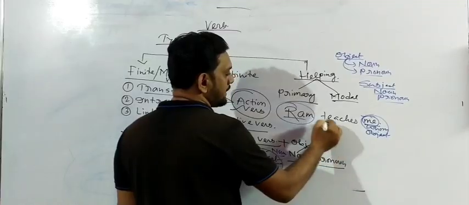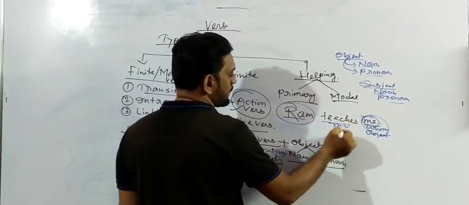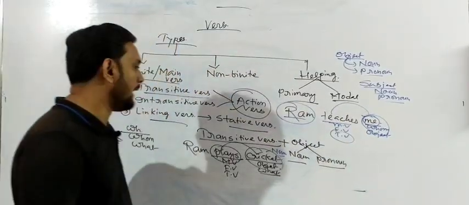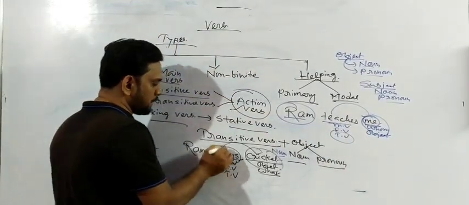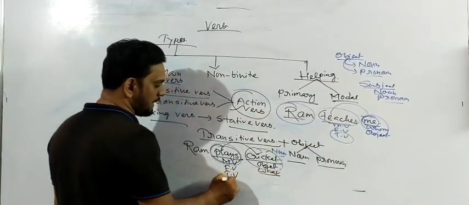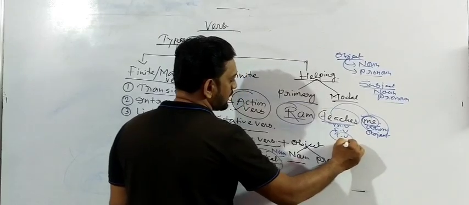Got my point? And teaches is the main verb, also known as the finite verb, also transitive verb. Why is it called transitive verb? Because it has an object. Got my point? And both the verbs, plays and teaches, are action verbs. We can also write AV for action verb. Got my point?